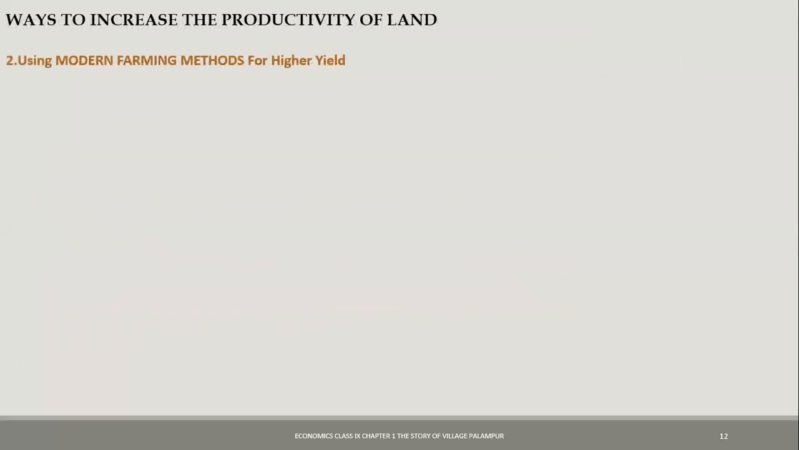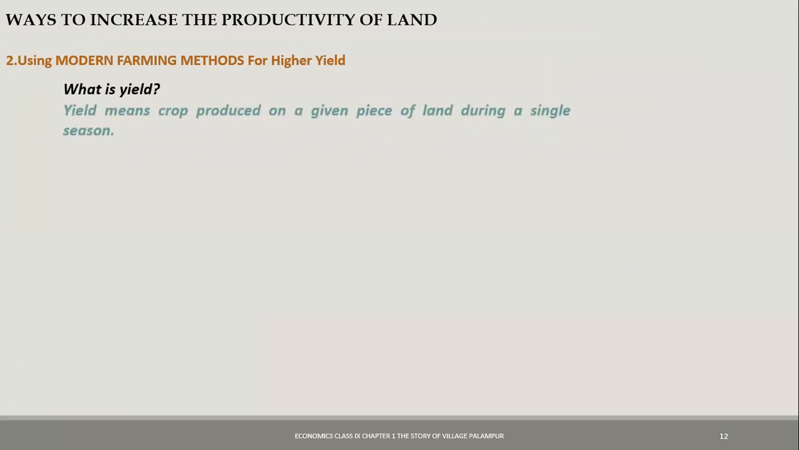Now, ways to increase the productivity of land, part 2. We use modern farming methods for higher yield. What is yield over here first? We need to know the meaning of yield. Yield refers to the total production on a given piece of land during a single season.